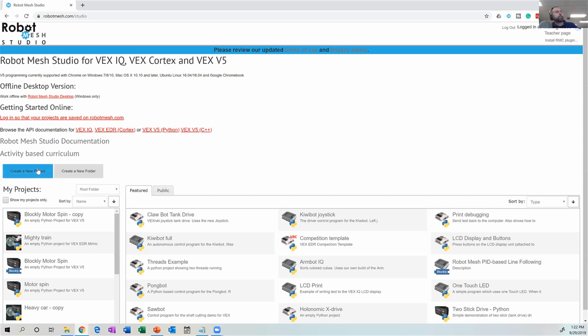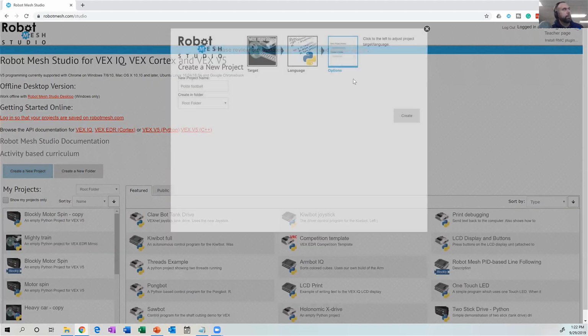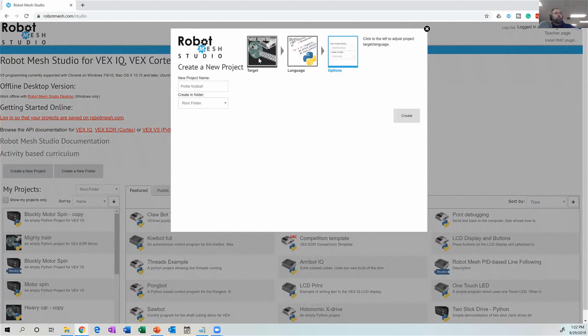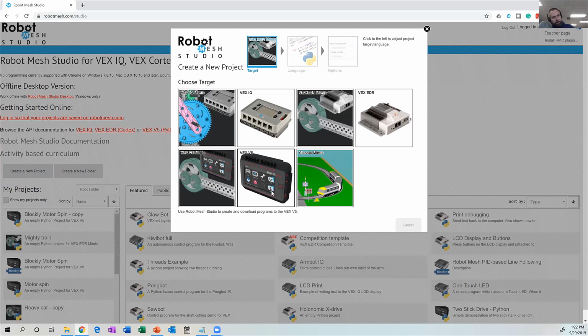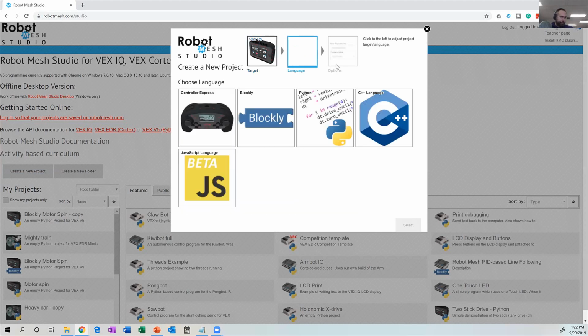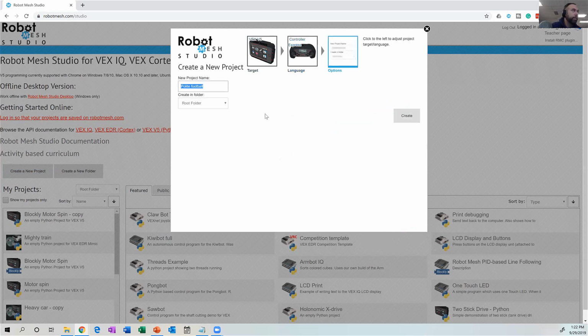So let's create a new project. My target platform is going to be the physical VEX robot. Again, if you're an IQ person, it's going to work the same way. You just pick IQ, choose language, and you'll notice there's an option here called Controller Express, and I'll hit select. So Polite Football is as good a name as any. I'll hit create.